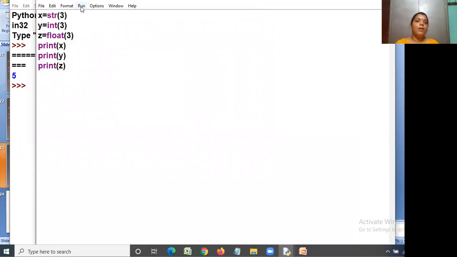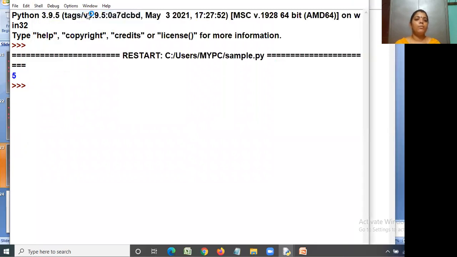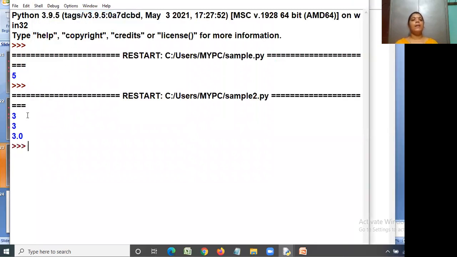Then for displaying the output, we are using the run command. So all of you click the run command and see the output in run module. See here, for string, 3 is printed. For int, 3 is printed. And for float, 3.0 is printed.